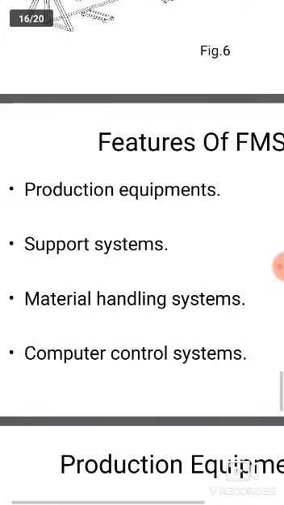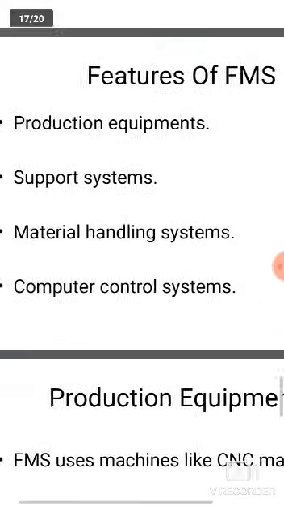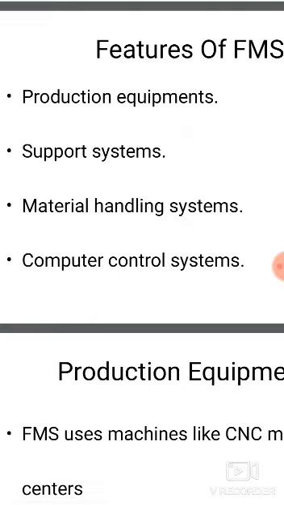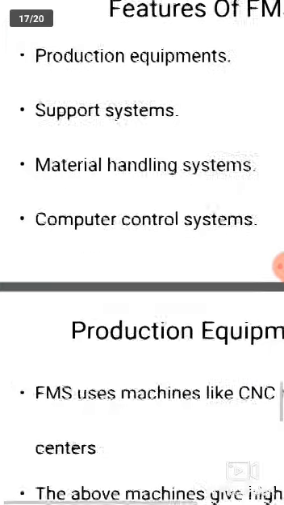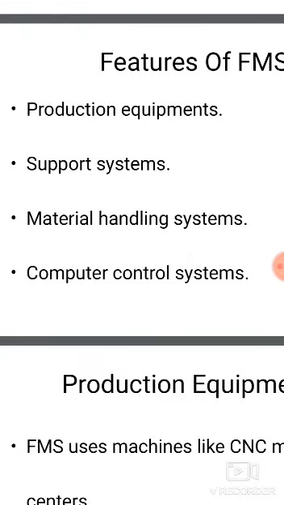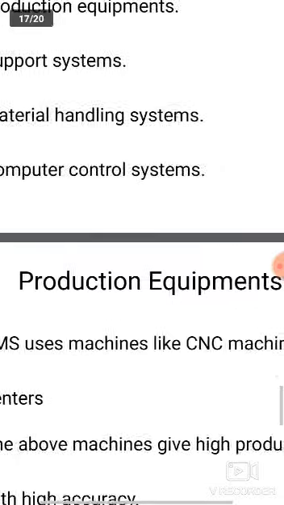Next, features of FMS. What are the different features of FMS? There are different features. What are those? Production equipment, support system, material handling system, and computer control system. These four are the features of FMS. The first one is production equipment.